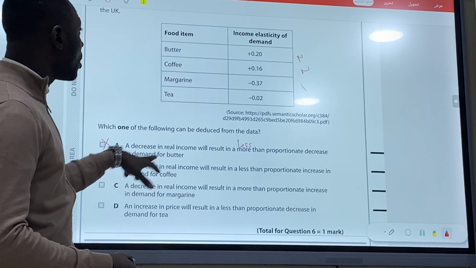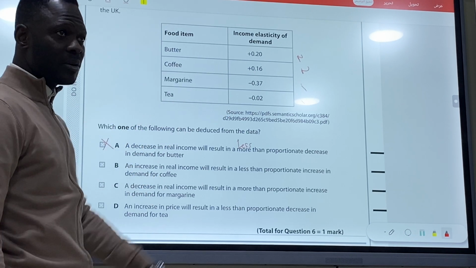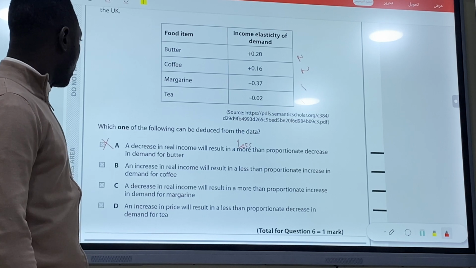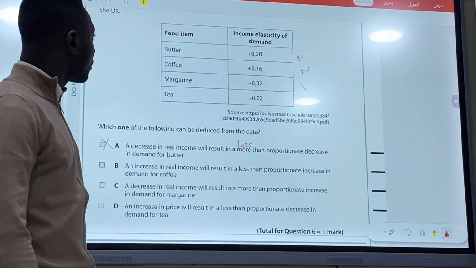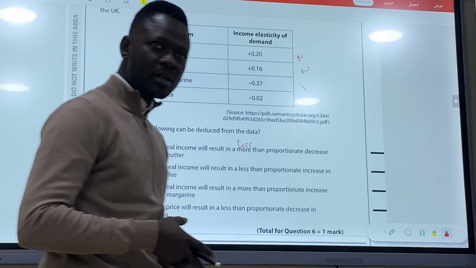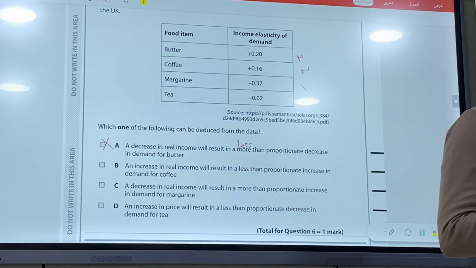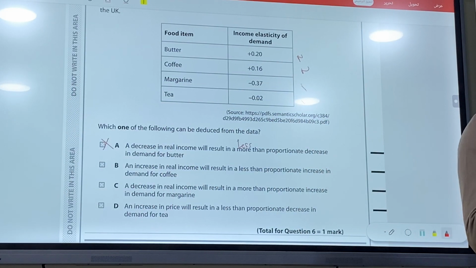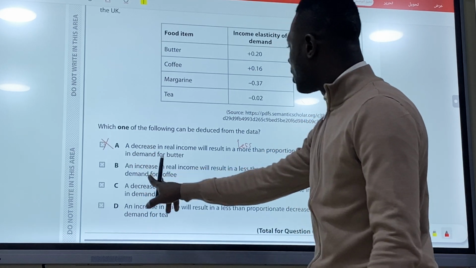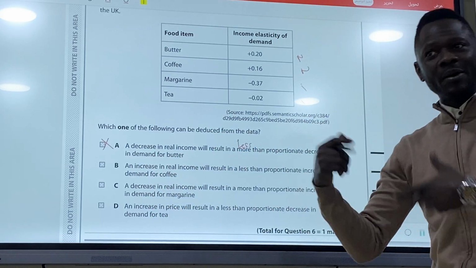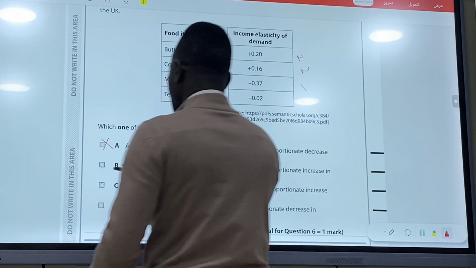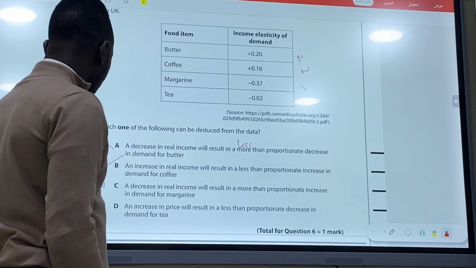An increase in income. Coffee is a normal good. Do you understand what a normal good is? When income increases, the demand for it will increase. So if your income increases, what happens to coffee? The demand for coffee will increase. So that's the answer, but let's check other options.